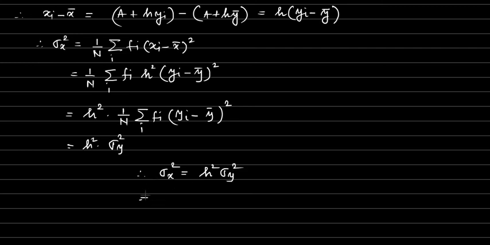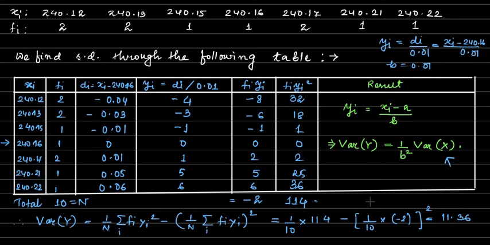So what you can say is that if you take the positive square root, sigma x is equal to the positive square root of h square into sigma y square. We can write this as mod h into sigma y. So this is how the variance of x and variance of y are related. Now let us see an example of this. I've written here these values of x given with their corresponding frequencies. So let us do this one.